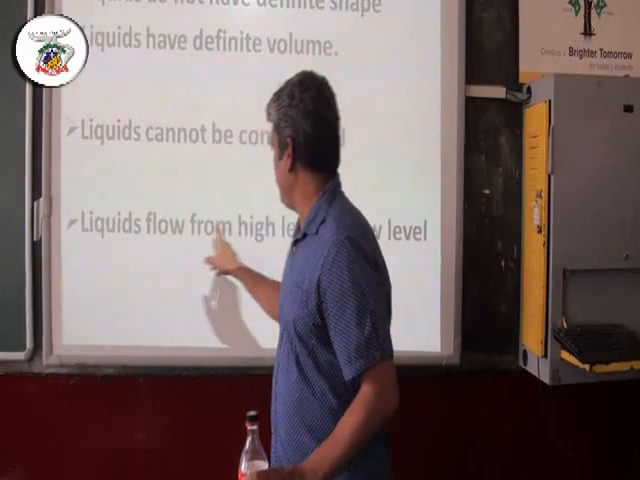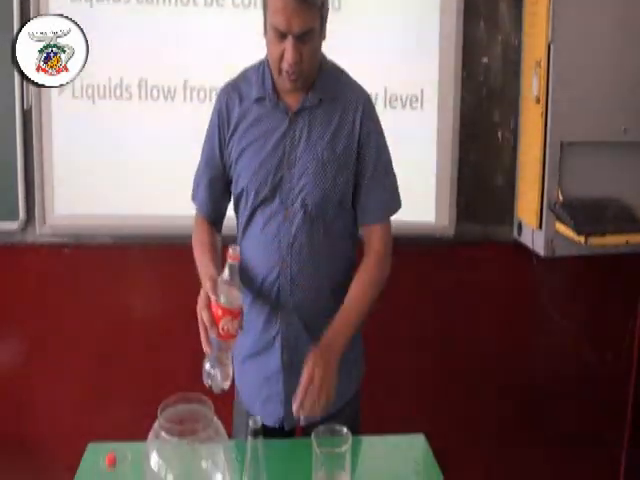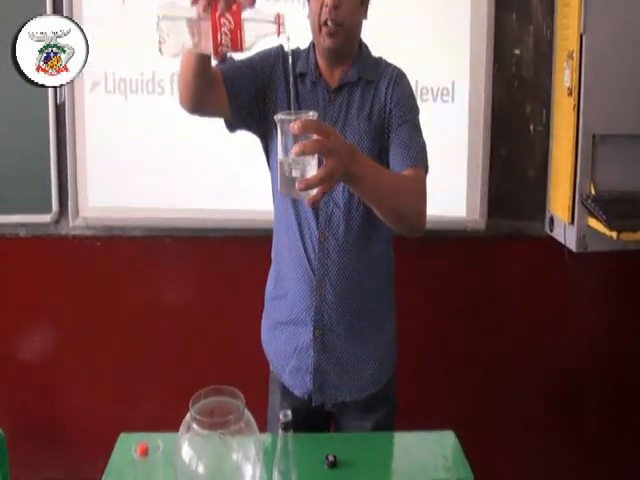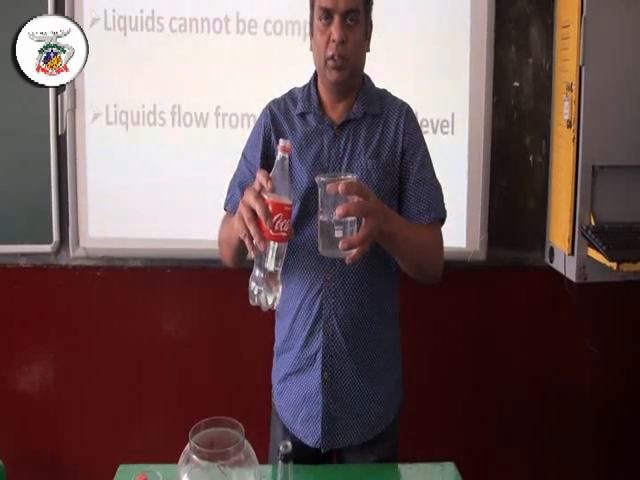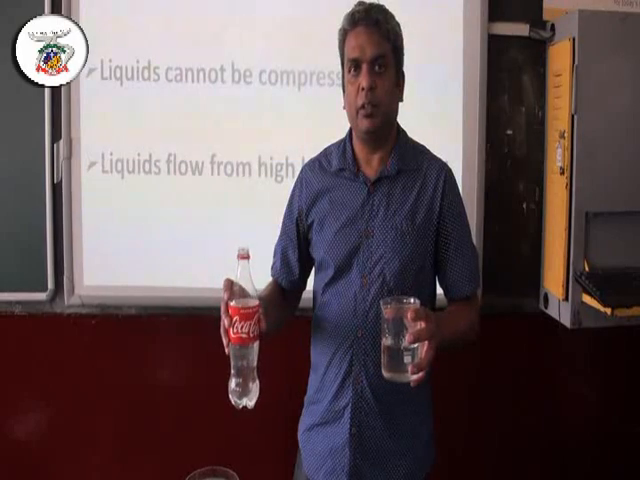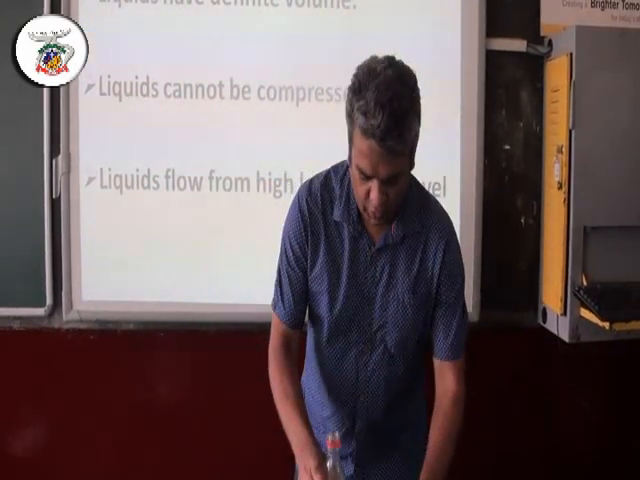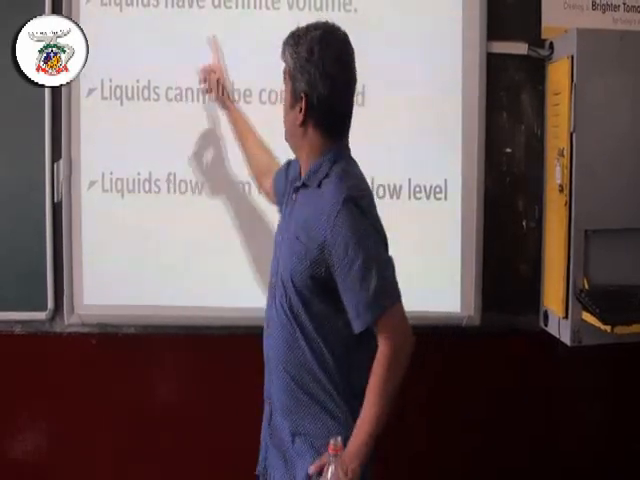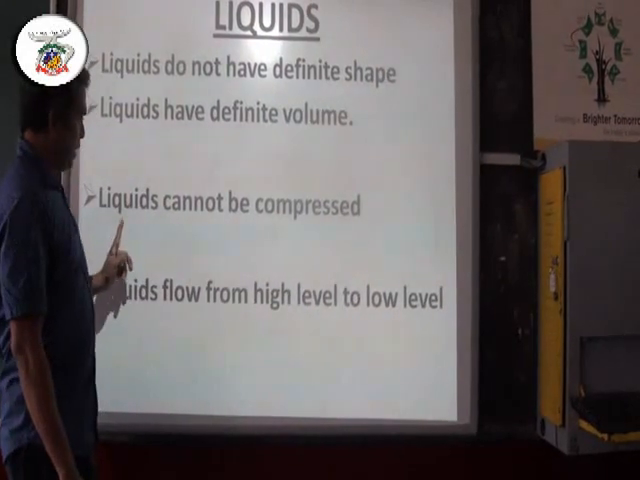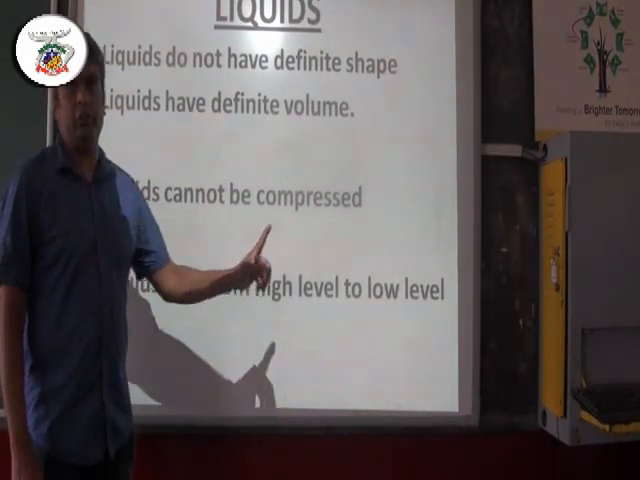Then liquids flow from high level to low level. So if I take the water and pour it, you can see from a high level it is coming down to a low level. So liquids flow. Solids did not flow, they were rigid, but liquids do flow. So from this we understand liquids do not have definite shape but have definite volume. Liquids cannot be compressed, and liquids flow from high level to low level.